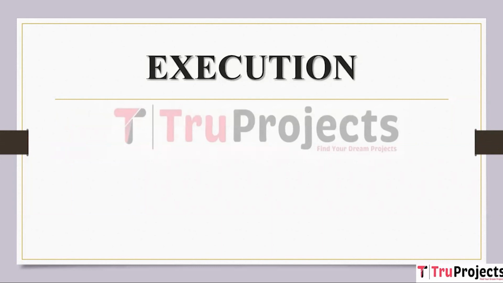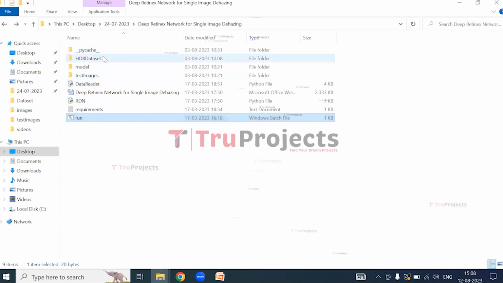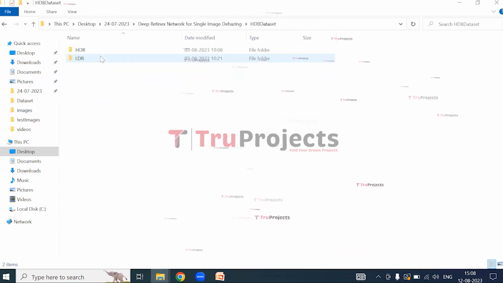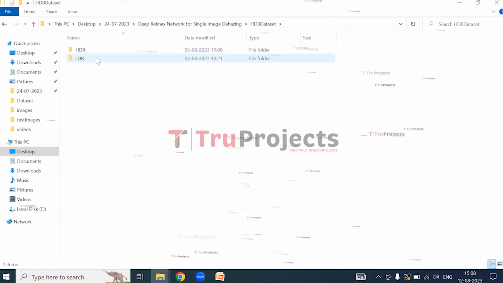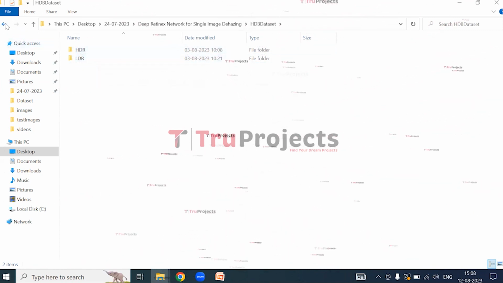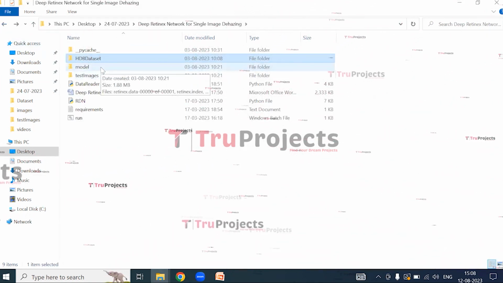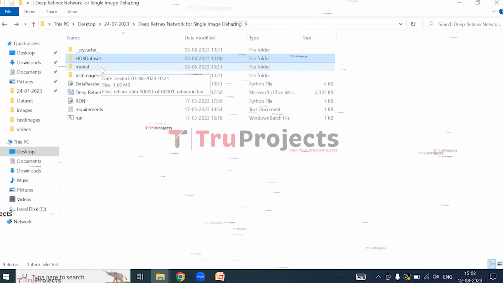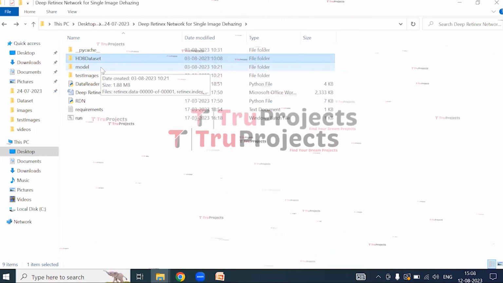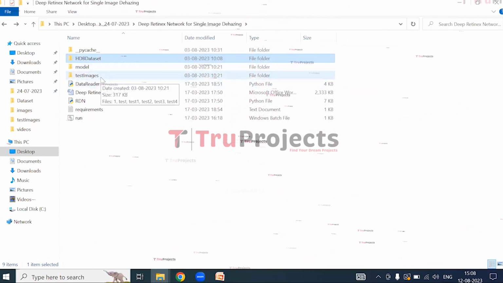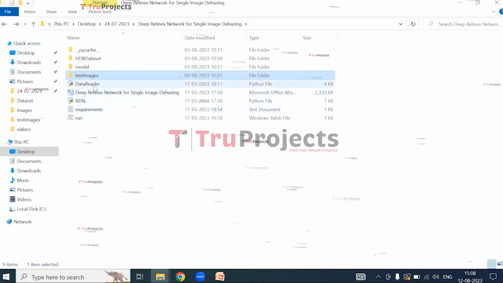Execution. For the execution of the project, we need to open the code folder. This is the code folder. This is the HDBD dataset, in which we have HDR high dynamic range photos and LDR low dynamic range photos, which are used during the execution of the project. And this is the model folder, which contains algorithm information. These files can be loaded into the project code during runtime to utilize the trained model. This is the test images folder, in which we have the test images which we have used during the execution of the project. This is the main code file.